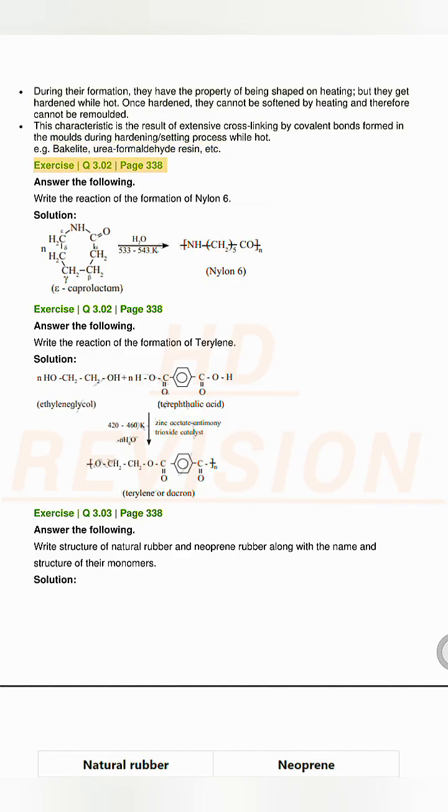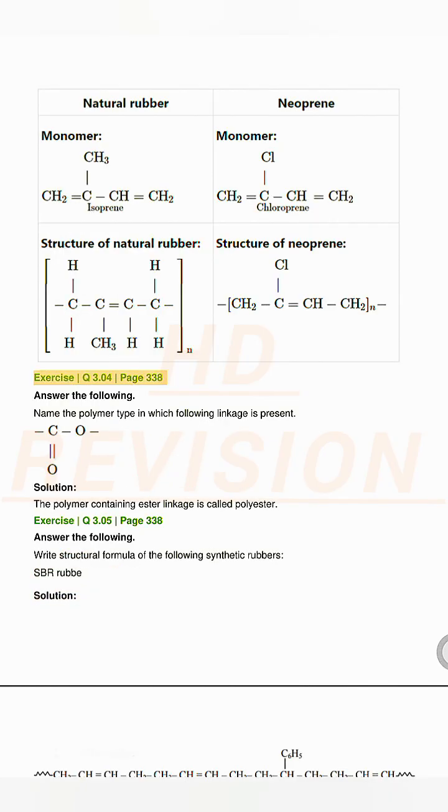Exercise Q3.02, page 338. Answer the following. Write the reaction of the formation of nylon 6. Solution. Answer the following. Write the reaction of the formation of terylene. Solution. Exercise Q3.03, page 338. Answer the following. Write structure of natural rubber and neoprene rubber along with the name and structure of their monomers. Solution.